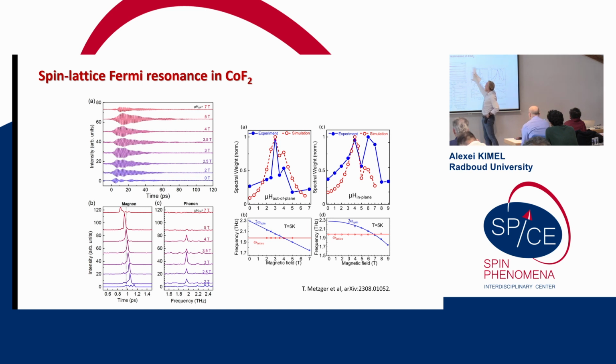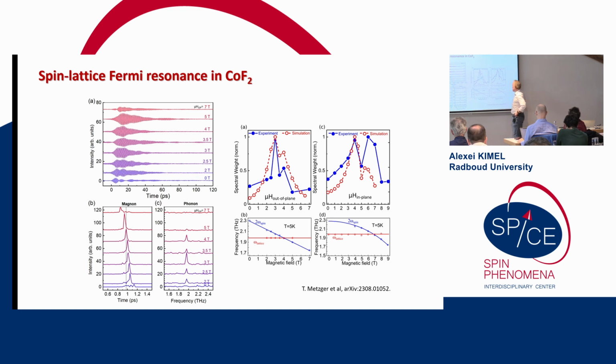And then we perform measurements as a function of magnetic field, and we can see that phonon clearly has a maximum at the non-zero magnetic field, very close to the frequency where magnon frequency taken twice is the frequency of phonon. Something we don't completely understand: we see clearly the maximum, so we can control the efficiency of excitation of phonon. We don't quite understand these spectral features here with the dip, that maximum is slightly shifted compared to the condition where frequency of phonon is equal to 2 frequencies of magnon.